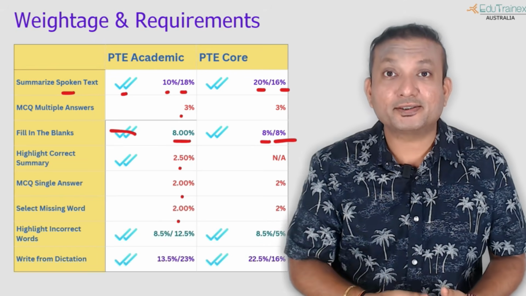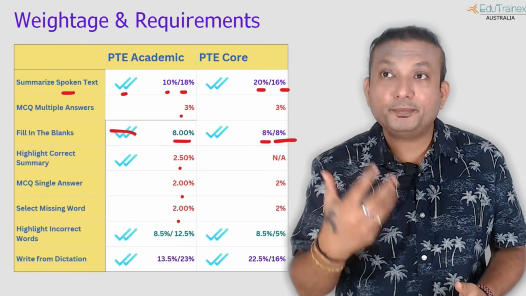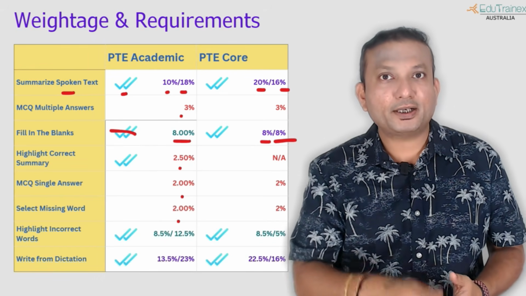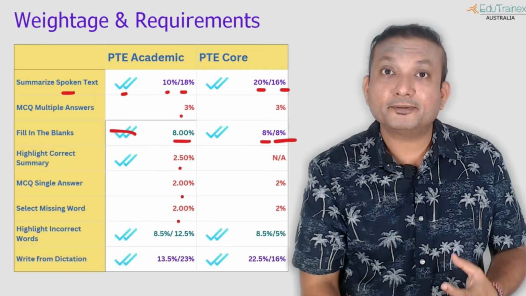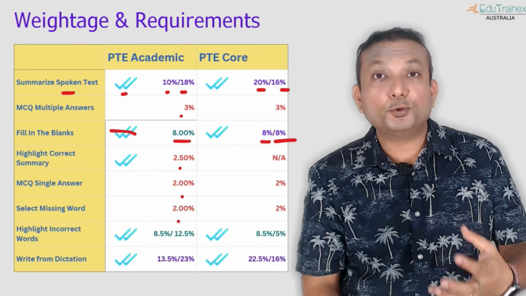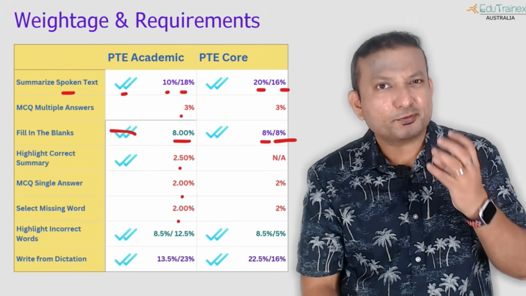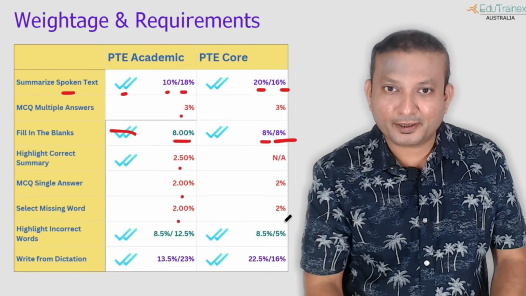So if you are a good listener, maybe you can solve it. Maybe while listening itself, you identified the answer and then you select the answer. So even if you become a good listener, you can still manage to do it quickly and thereby get at least 5% of the points out of the total 10%.